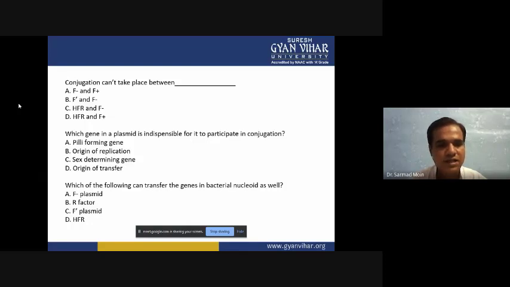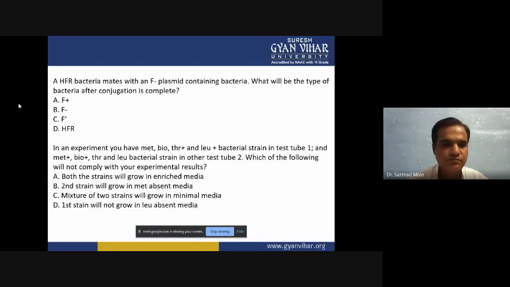Option A is F minus plasmid, then option B is R factor, option C is F dash plasmid, then option D is Hfr. The next question, an Hfr bacteria mates with an F minus bacteria. What will be the type of the bacteria after conjugation is complete?